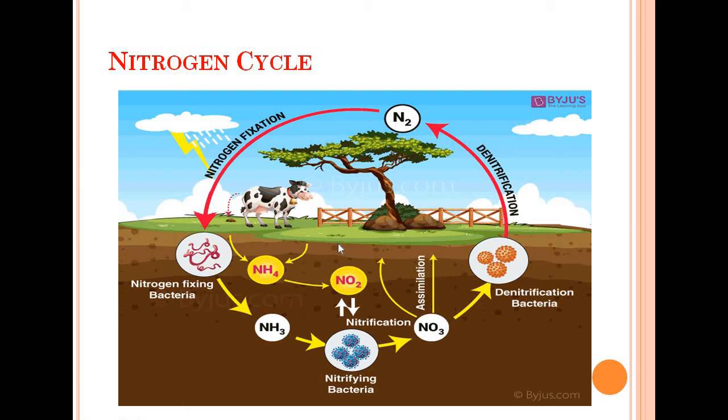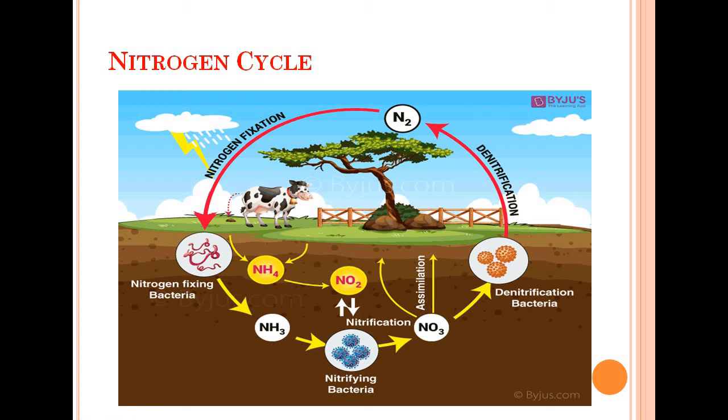Now here you can also see that through nitrogen fixation it is converted into another compound, NH4, ammonium, and then into nitrite through nitrification, and it is assimilated, and again through the denitrification process it goes back into the atmosphere in the form of N2.